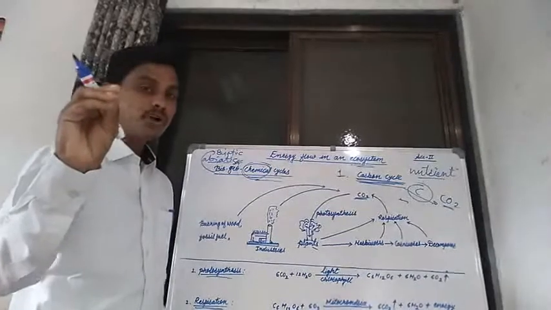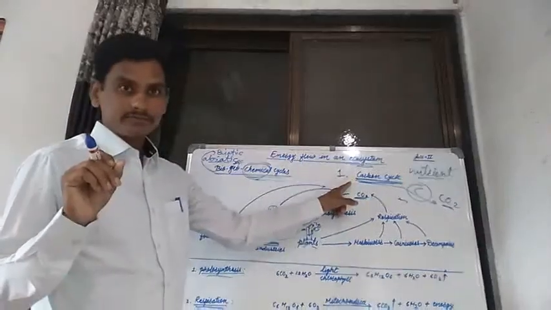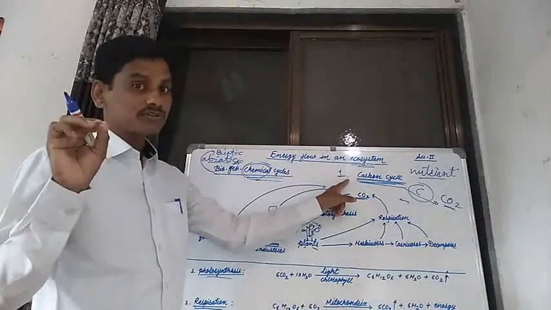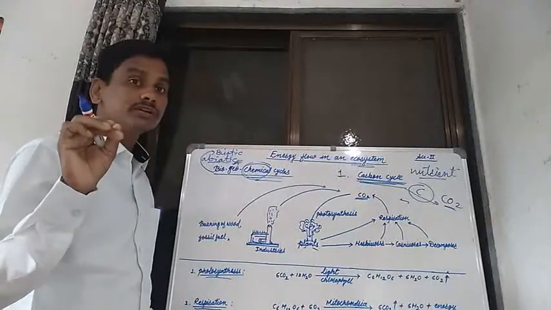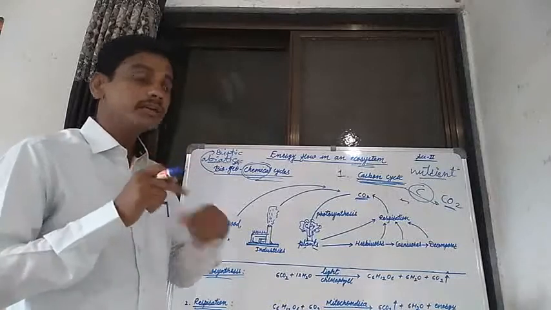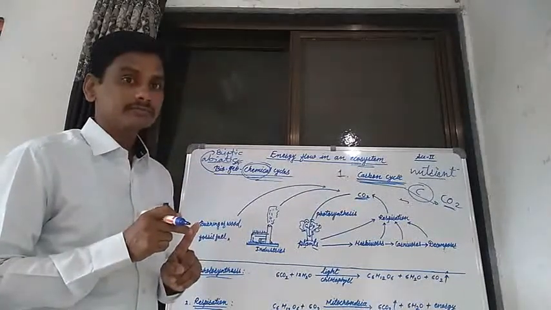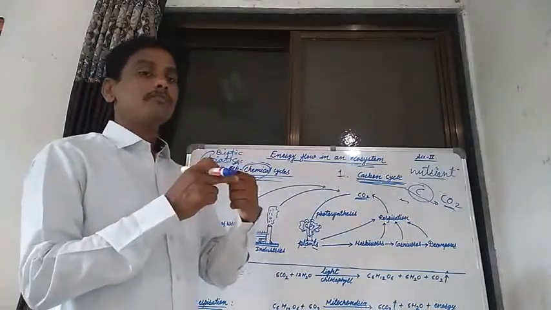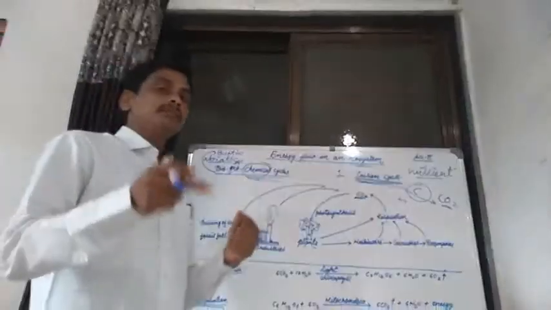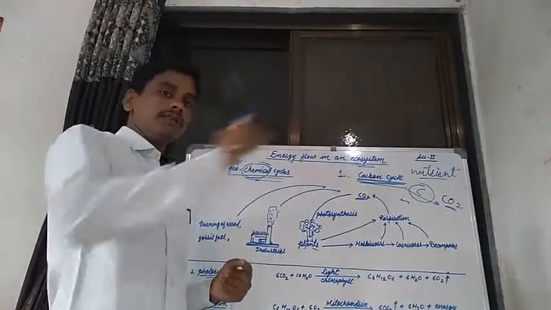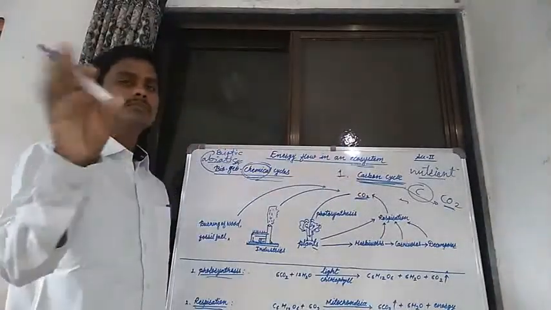How these processes are carried out, and the flowing of carbon from abiotic to biotic factor and again from biotic to abiotic factor, is the carbon cycle. It is a very simple cycle.